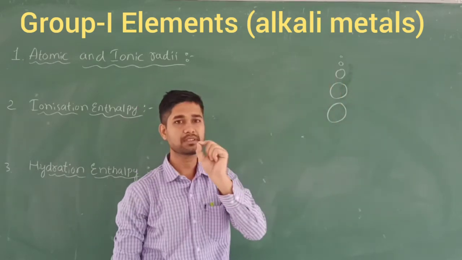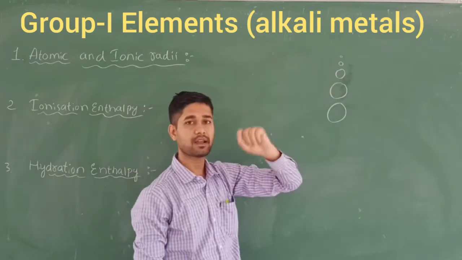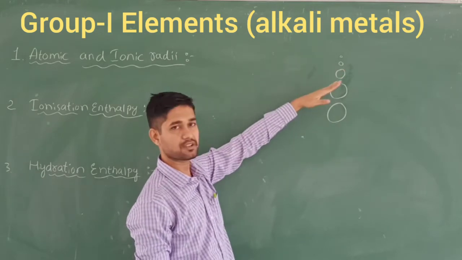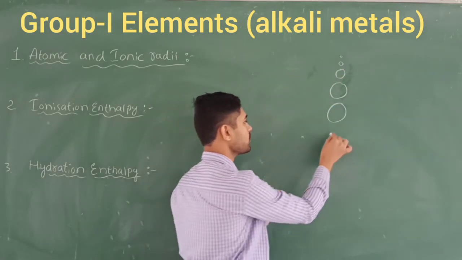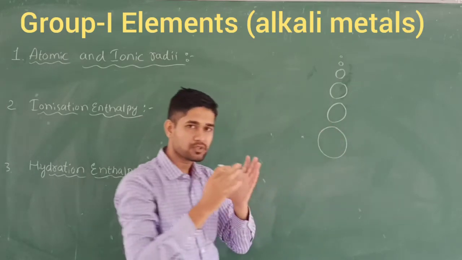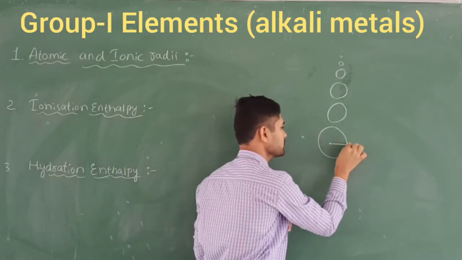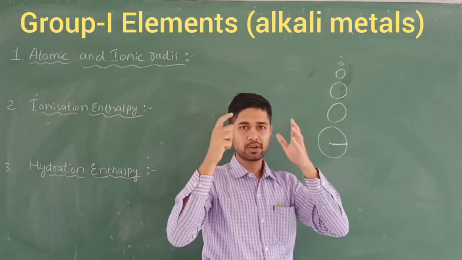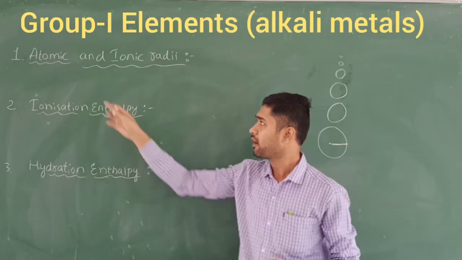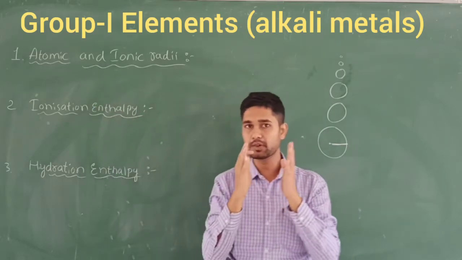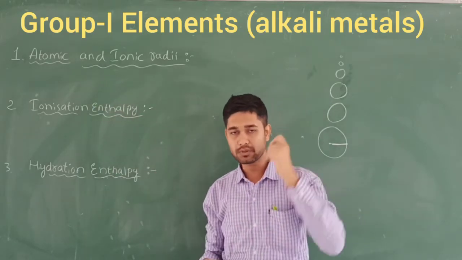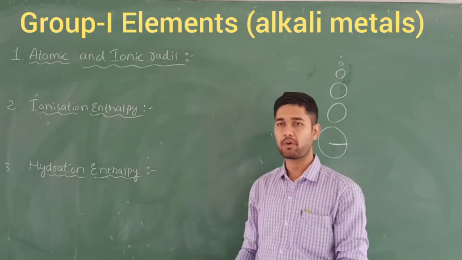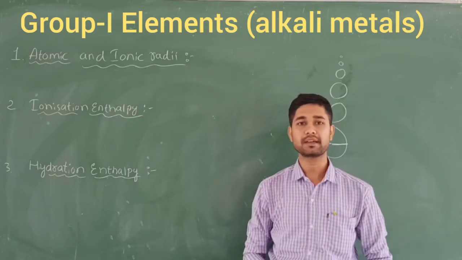Lithium has atomic number 3, compared to sodium, which is 11. So sodium will have a larger size compared to lithium. Like this potassium, rubidium, cesium, the size goes on increasing, and that radius also goes on increasing. When you look at the periodic table, particularly group 1 elements, as we move down the group, lithium, sodium, potassium, rubidium, cesium, atomic and ionic radii go on increasing.